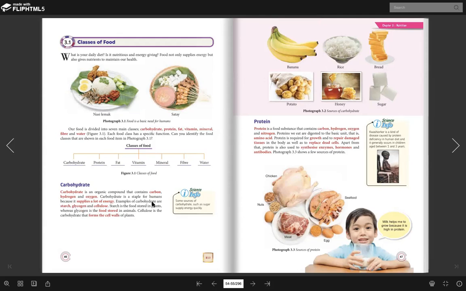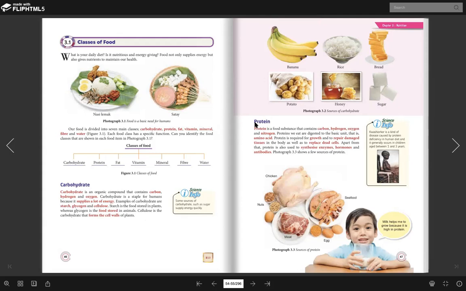And the last one is cellulose. Cellulose is a carbohydrate that forms cell wall of the plant. If you remember cell wall, right? Cell wall ni is the outermost layer of the plant cell. Dekat luar sekali. Fungsi cell wall apa? The function of cell wall is to maintain the shape of the cell. So inside the cell wall, we can find cellulose, which is one of the example of carbohydrate. That's all for carbohydrate.